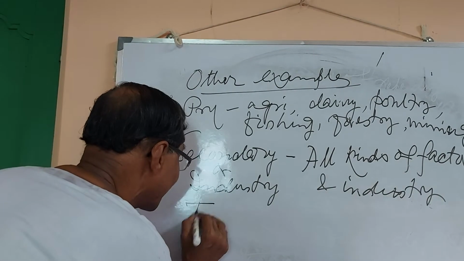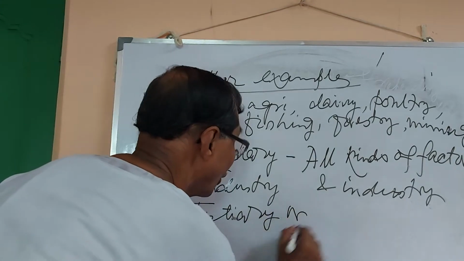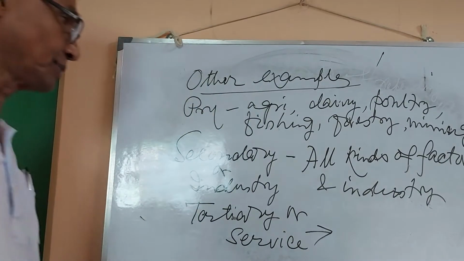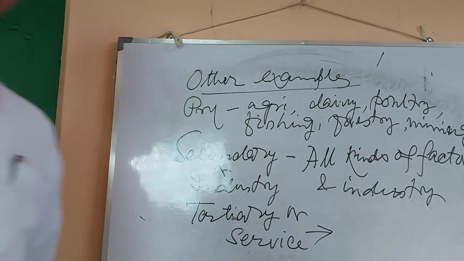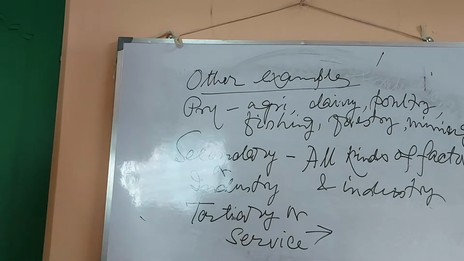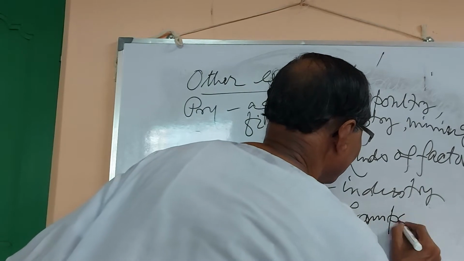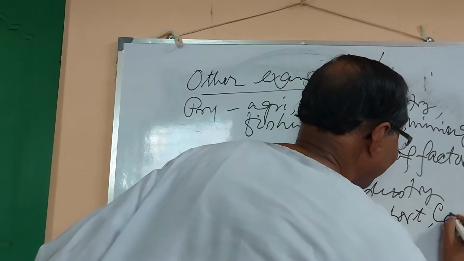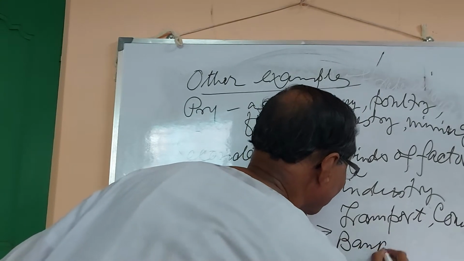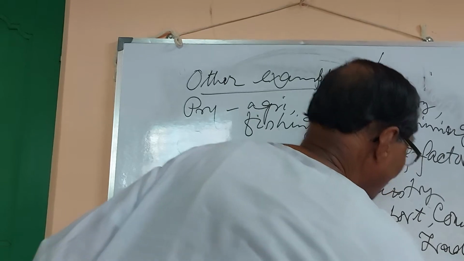Last, tertiary or service sector. Examples: transport, communication, banking, trade, insurance.